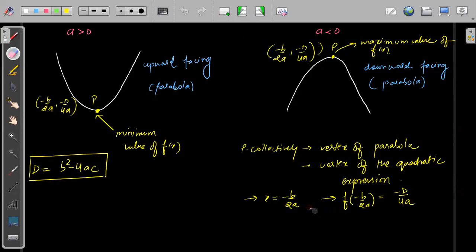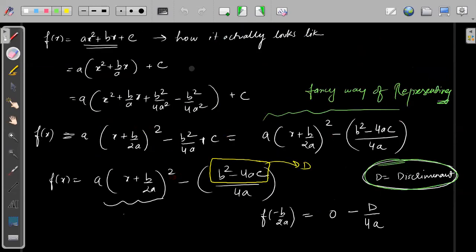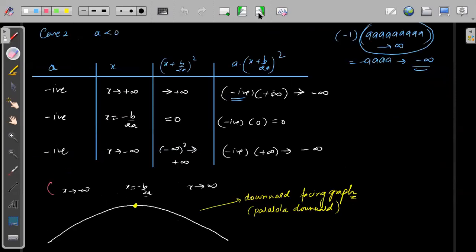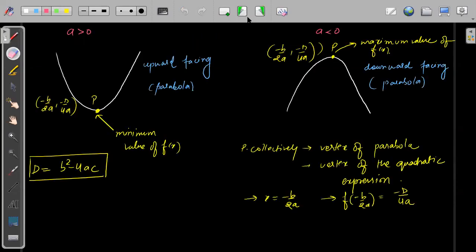So what I'm saying is that at x equals minus b by 2a we will get the maximum or minimum. And what will be the value in the original function? If I substitute x equals minus b by 2a, the x plus b by 2a part becomes 0, so the value will be minus D by 4a. That's it. So this is the maximum or minimum value depending on the value of a. If the parabola is upward, it will be a minimum. If it is downward, it is a maximum. I hope this part is clear.